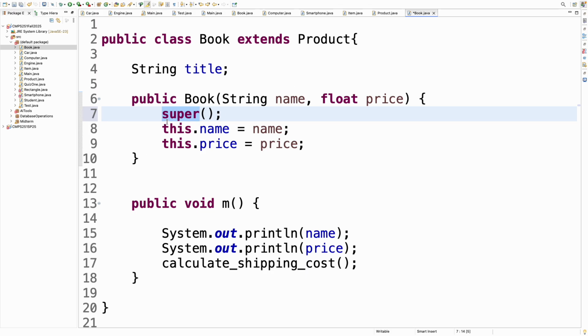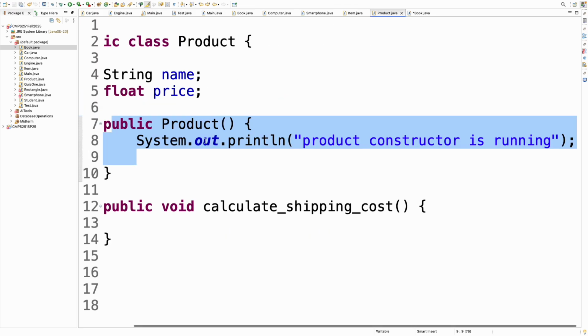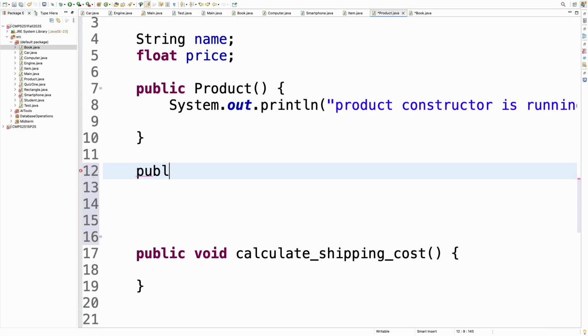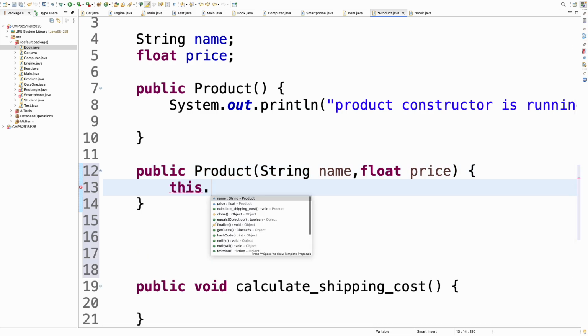And there are some rules that we have to follow. I want to call the product class constructor, but not the one that takes no parameter, which is the default one. Maybe I have one more product constructor, which takes the name and also the price as parameters, and it sets them accordingly.